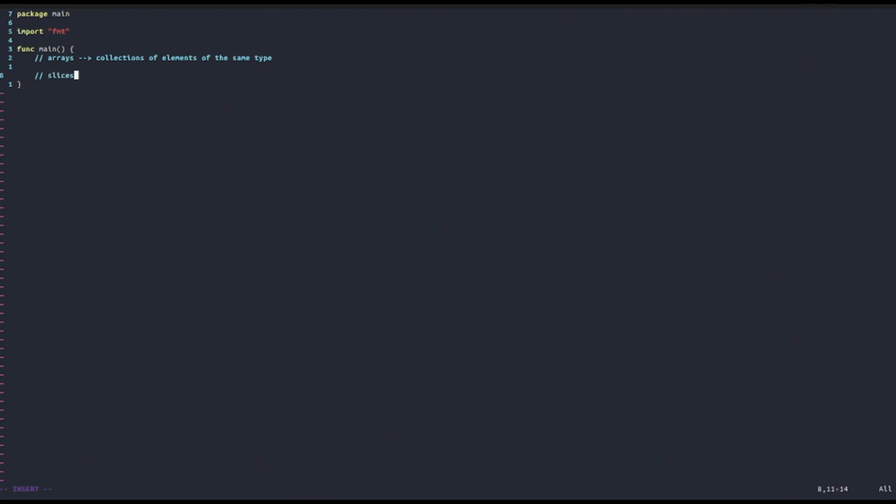So if you come from C, again, you can think of slices as just calloced or malloced arrays, where each time we add a new element, we basically reallocate them to store more elements, and then we add a new element at the top. But if you do not come from C, then do not worry about it. Slices are basically just arrays that grow dynamically in size, meaning that slices are just like arrays, collections of elements of the same type. But if we want to add new elements, we can do that.